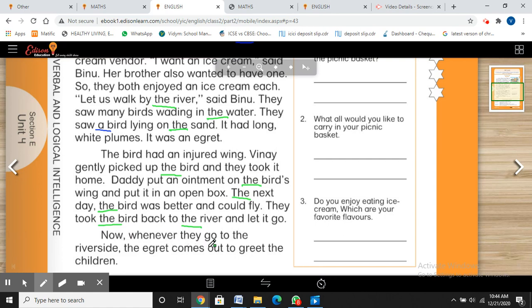Now, whenever they go to the riverside, the egret. Now they are talking about that same particular bird. The egret comes out to greet the children. The children means Binu and Vinay. Binu and Vinay. Getting this point?